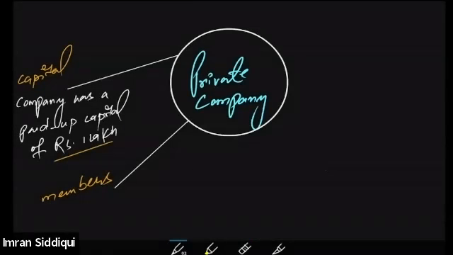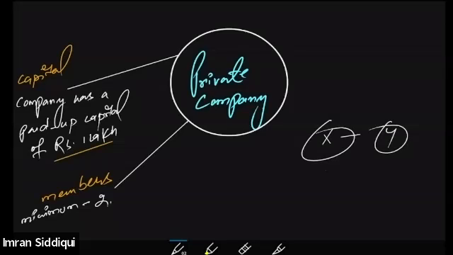Companies Act 2013 says that in order to establish a private company, you should have at least 2 members. Minimum number of members required is 2. There should be at least 2 persons who are willing to start a private company. So unless and until 2 members are there, it is not possible to start a company.